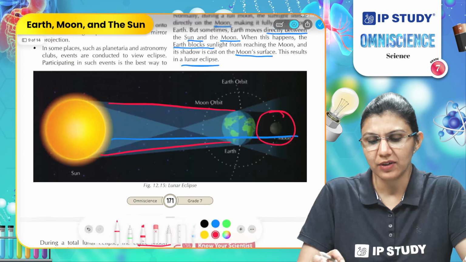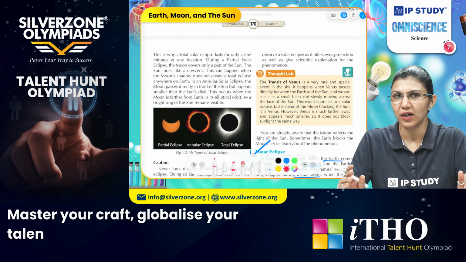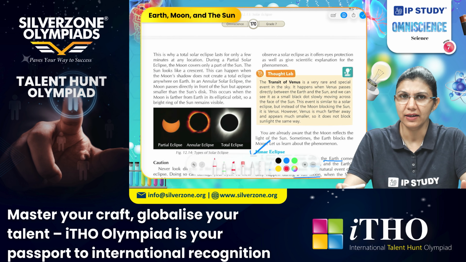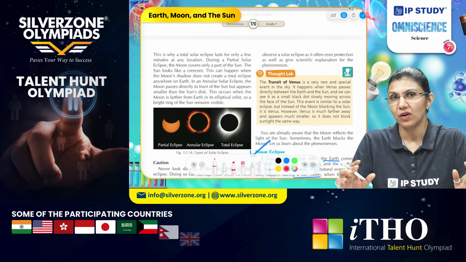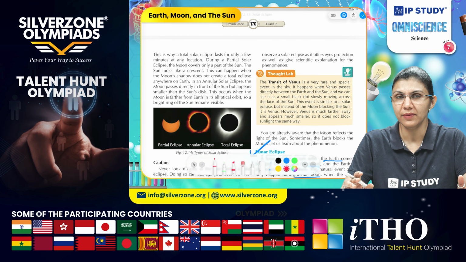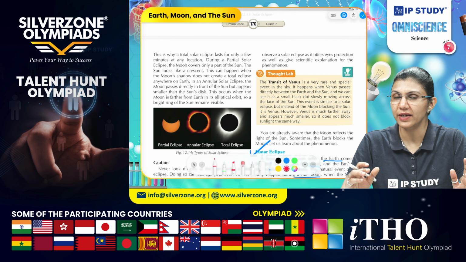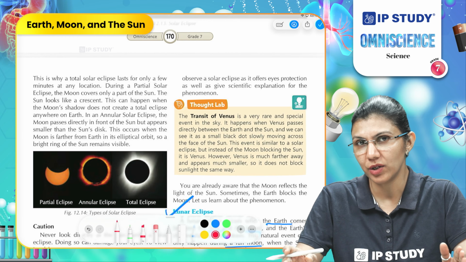So in this chapter, we studied different types of movement of the Earth, which cause day and night and changes of the seasons. Because of the movement of the Earth in its orbit and the movement of the moon in its orbit, we experience the solar eclipse and lunar eclipse.